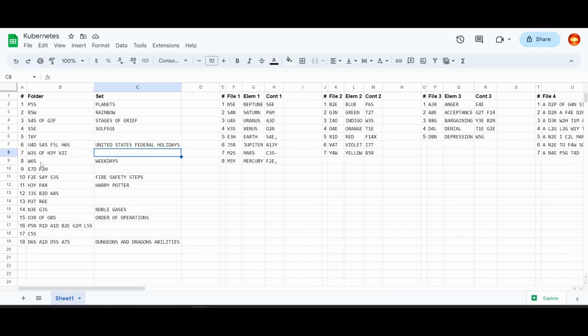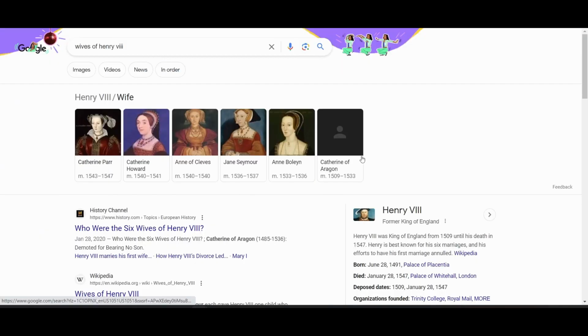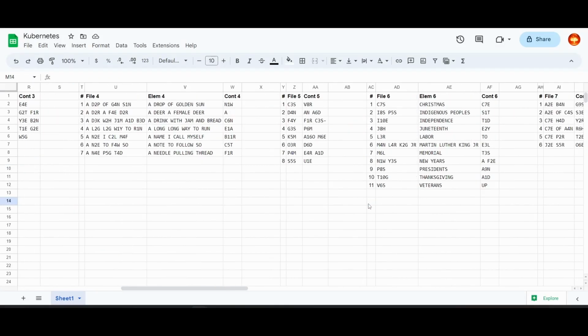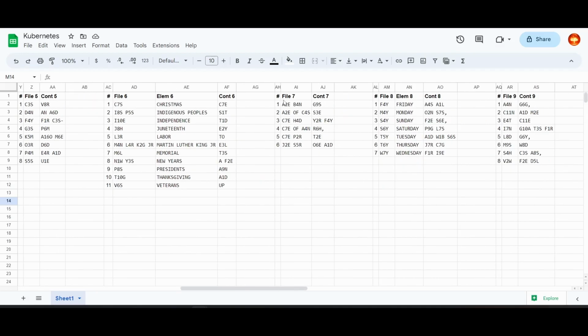7 looks like it might be Wives of Henry Days. I know he had many of those. I think there are 6 of them. Let's see if that is consistent with file 7. 6 of them, yep.